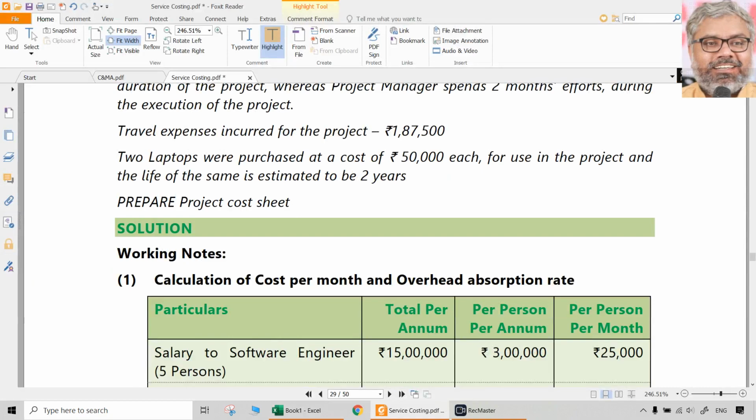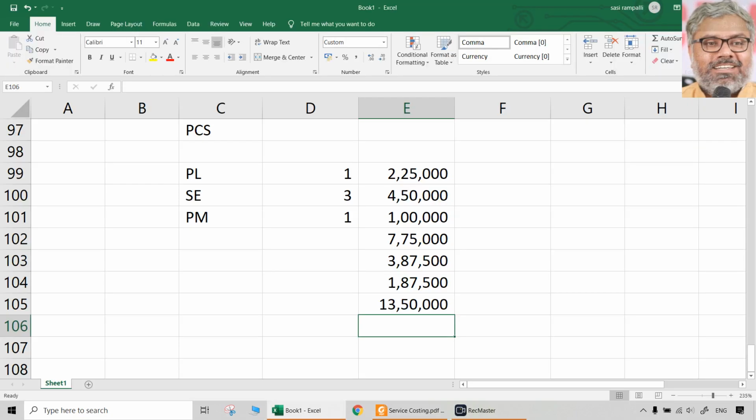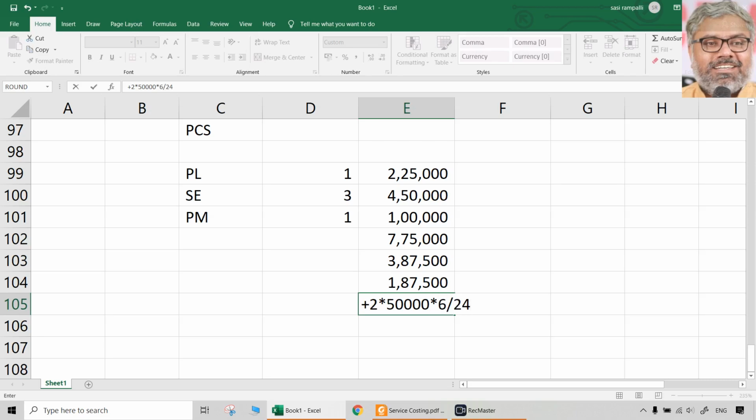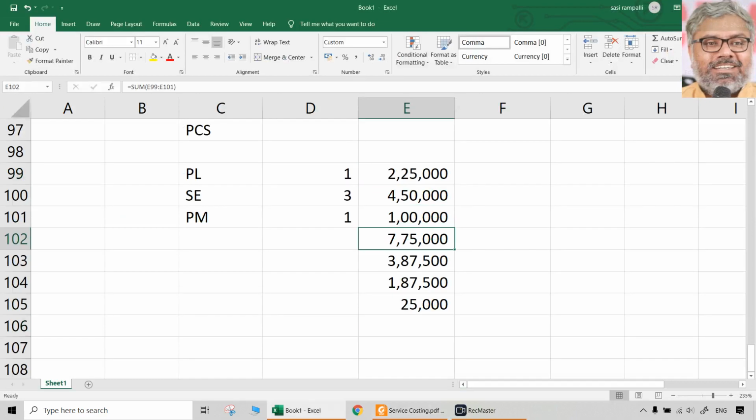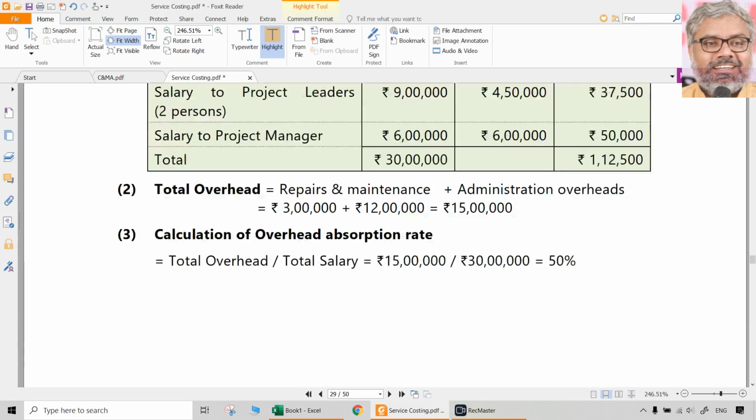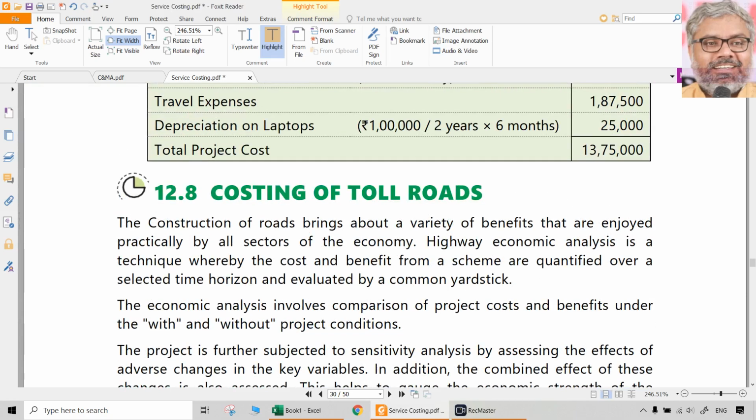And depreciation for the 2 laptops also has to be added. Depreciation: 2 laptops, 50,000 each, which can be working for 2 years. But we have only here 2 laptops, 50,000 into 6 months only. So 6 by 24, we can say 2 years means 24 months. So what is the depreciation that can also be added? That is 25,000. Now let us take the total cost of project. 75,000 is the final answer.